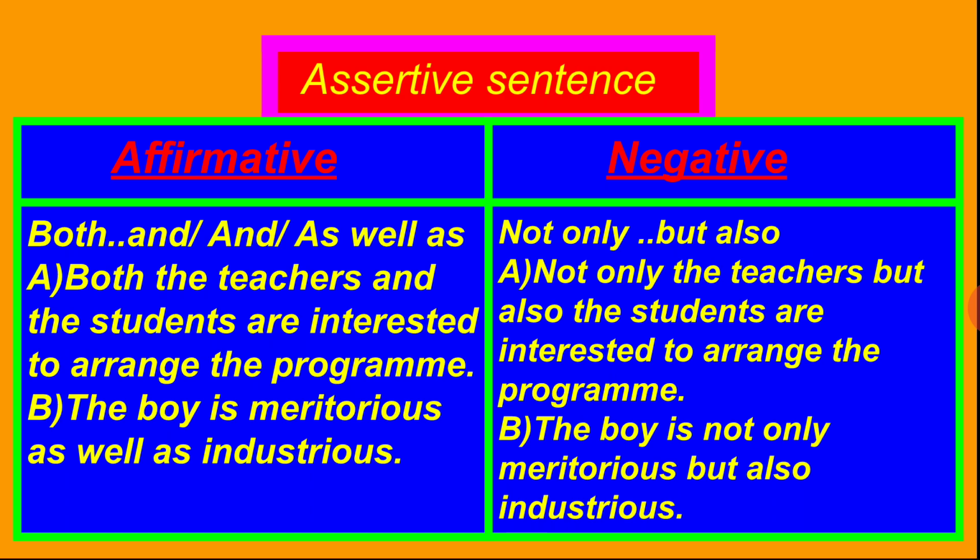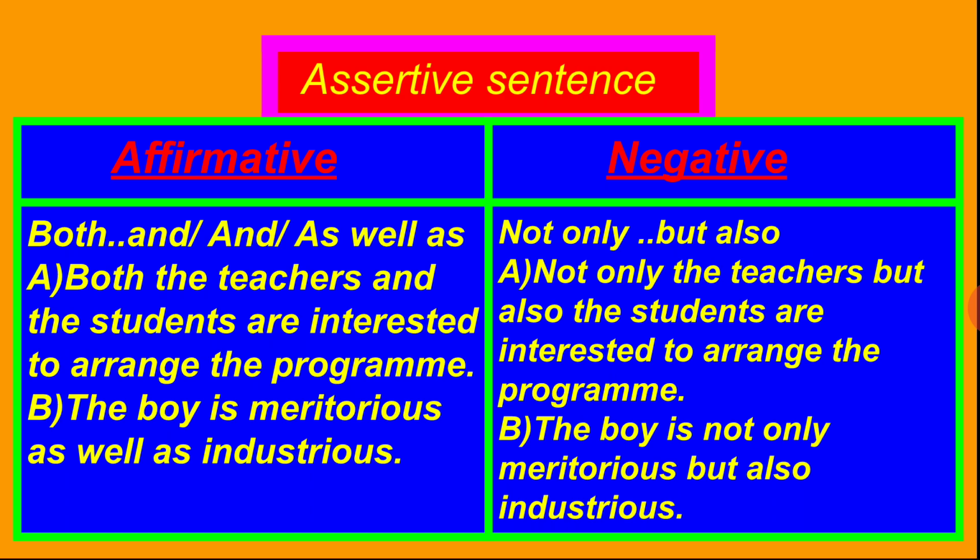Now look at another structure. Both dot dot and, oblique and or as well as. Actually these are conjunctions. They are used to join the two clauses or two subjects or two verbs, two adjectives or two nouns or even two adverbs. If any one of them is used to join the two, then instead of them, when we make it negative, we have to use there not only dot dot but also.